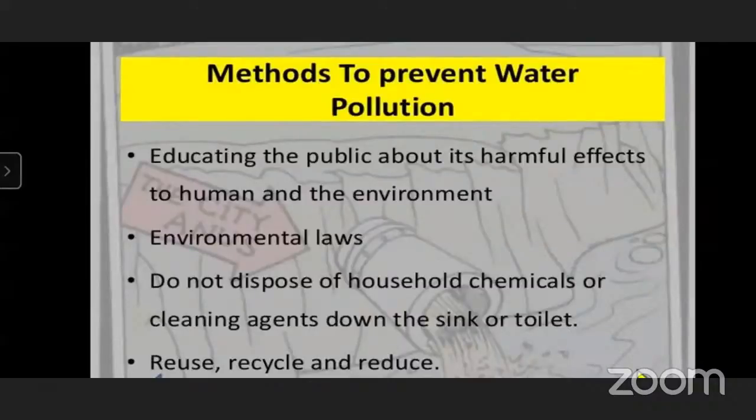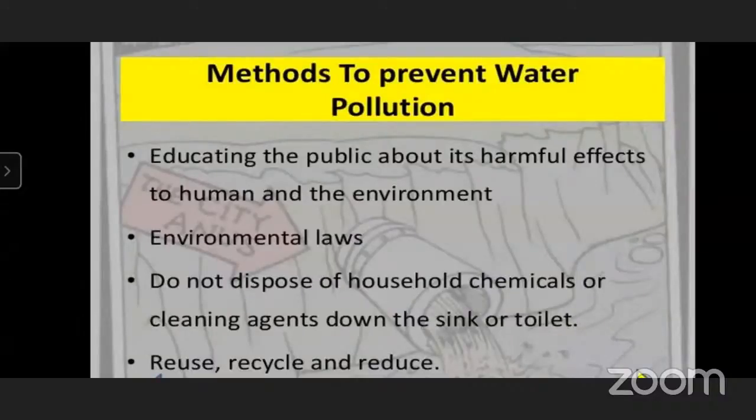And reuse, recycle, and reduce. Reuse means we have to use again and again. Recycle means if we use some plastic or some things which can be recycled, and we recycle them, the same thing we can use again and again. And reduce means we have to use at a minimum extent.